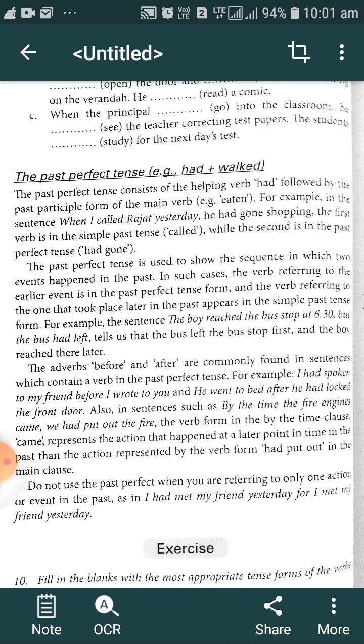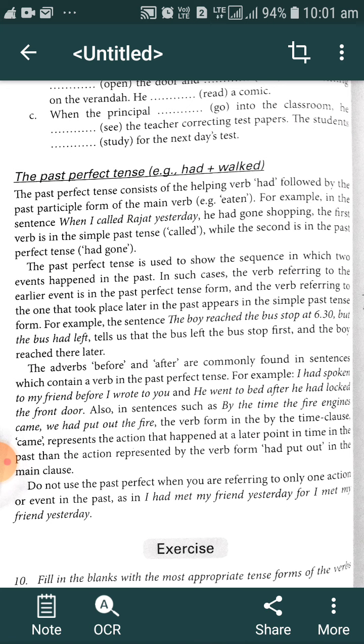As we have seen in present perfect tense, there is subject plus have or has plus V3, means past participle form of verb, third form of verb. In the same way, there is have or has, and here in past perfect tense there is had. This is the basic difference. Here is also the subject and third form of verb.